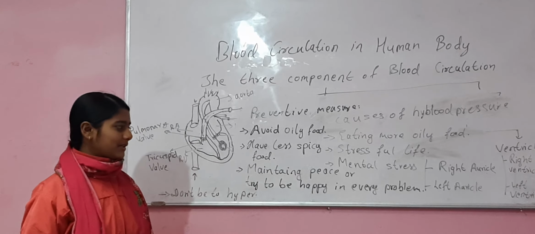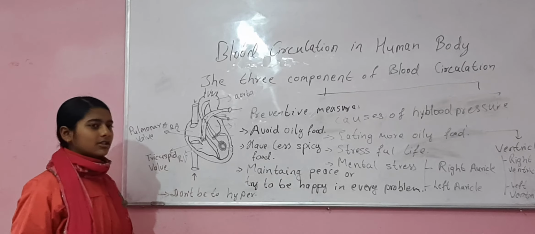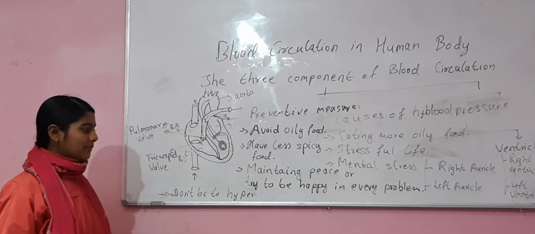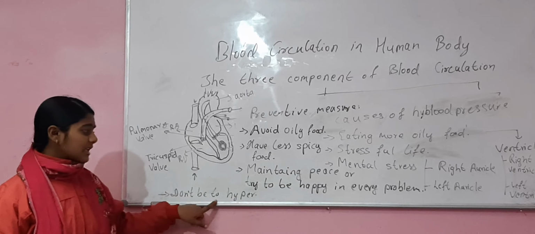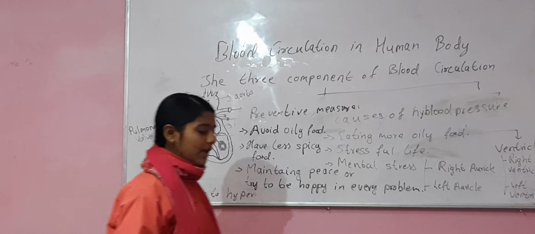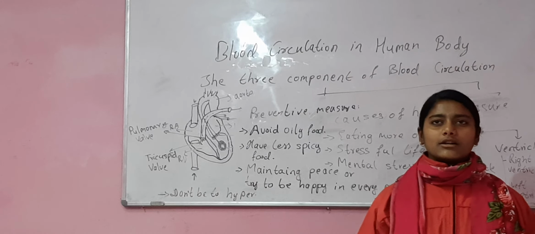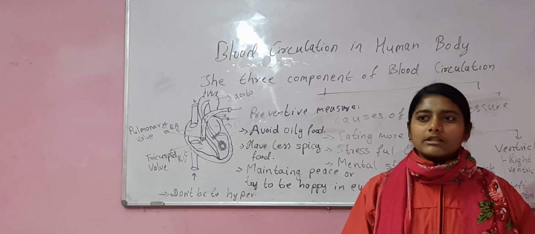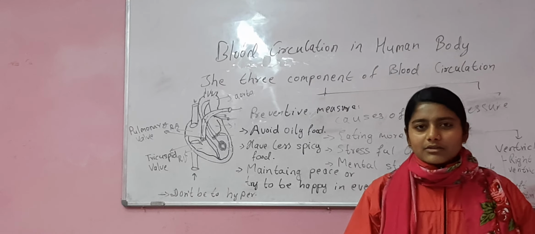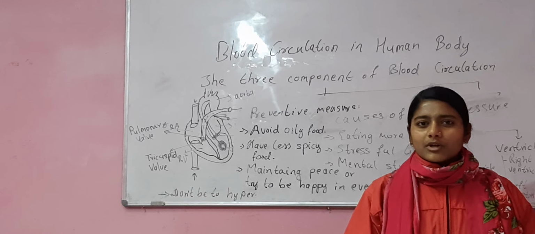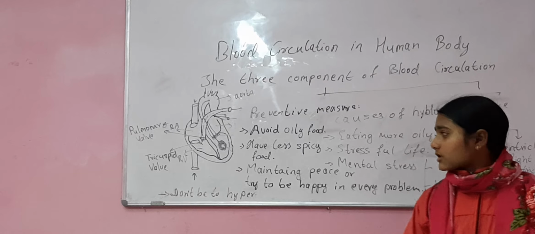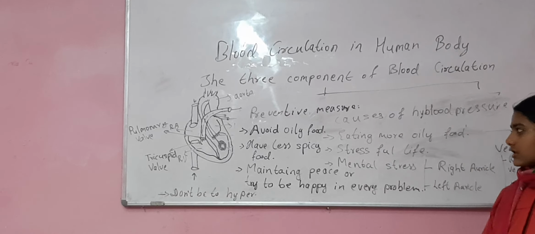Though the problem may be big or small, we should solve those problems by being calm. Now don't be too happy, don't be too hyper. We should be calm and try to maintain peace in our mind so that the blood pressure won't increase. Now the next disease is diabetes.